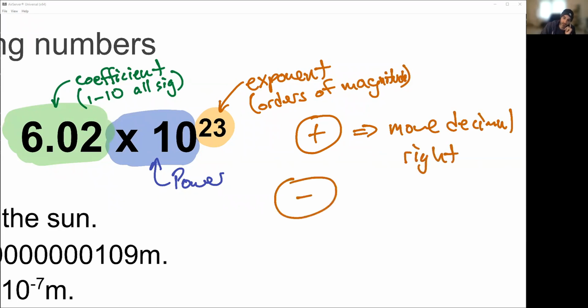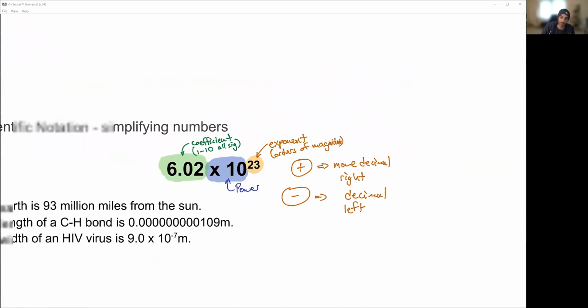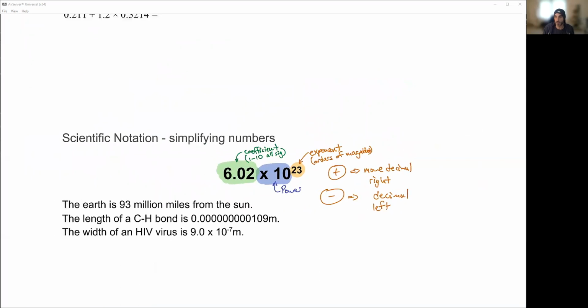If it's a negative exponent, it is less than the coefficient, or it's less than 1, and we move the decimal to the left. We use scientific notation to represent small or very tiny numbers, right?